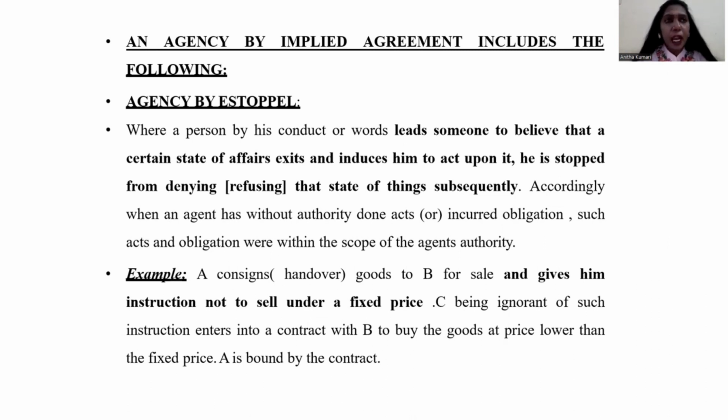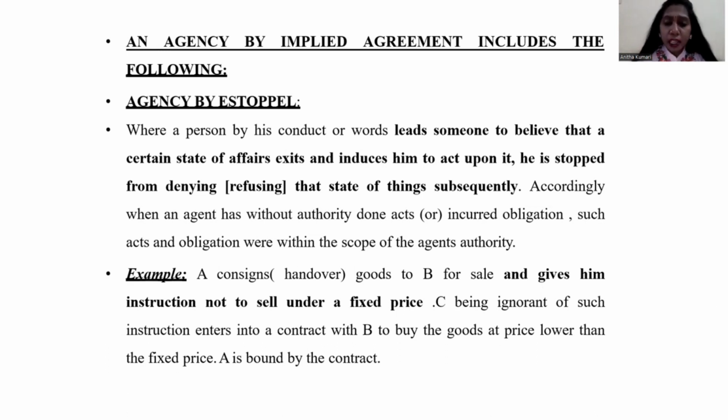For example, I'm a principal. I'm handing the goods to one of my agents. I have given clear instruction that please don't sell these goods for less than 50,000. But the agent, after a certain period, sold the goods for 40,000. So in this case, what happened? The loss occurred to the principal. Why?